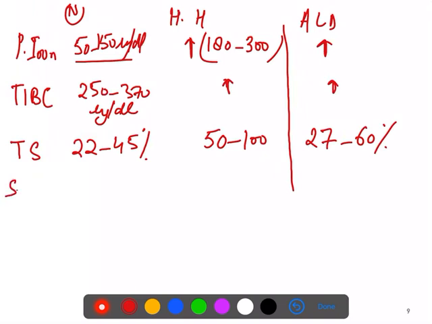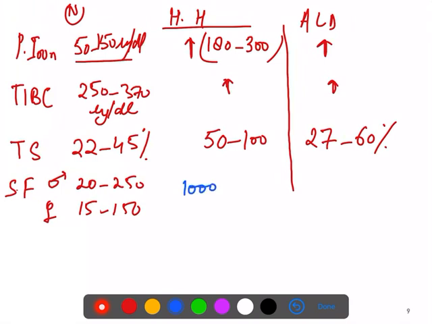Then you will see the serum ferritin level. Normally in males it is 20 to 250, and in females it is between 15 to 150. In hereditary hemochromatosis its level goes very high. If you are getting serum ferritin in the range of 1000 to 6000, you should suspect hereditary hemochromatosis. However, this level is not as high in alcoholic liver disease. It becomes between 10 to 150